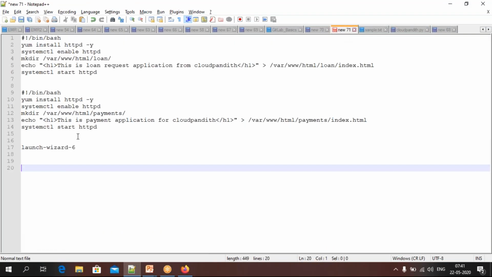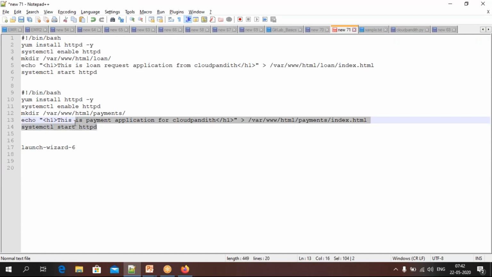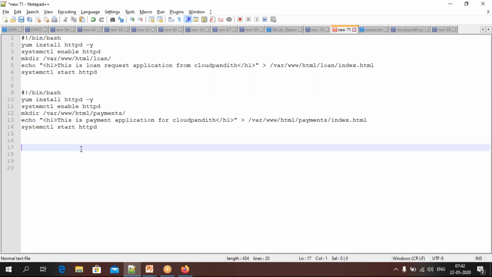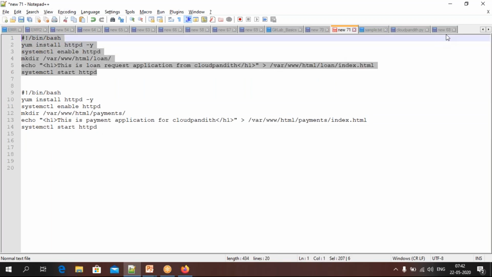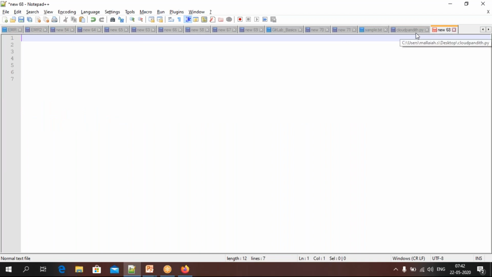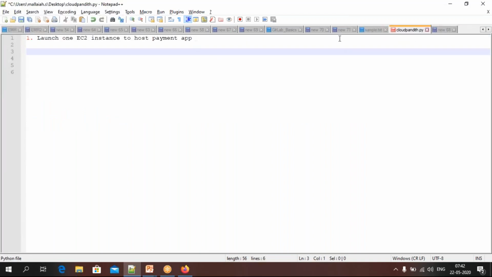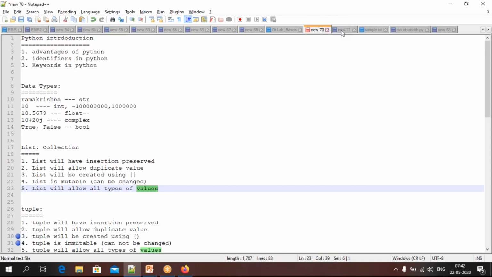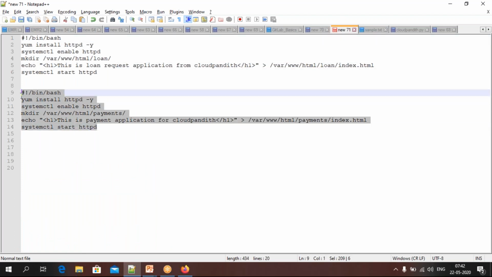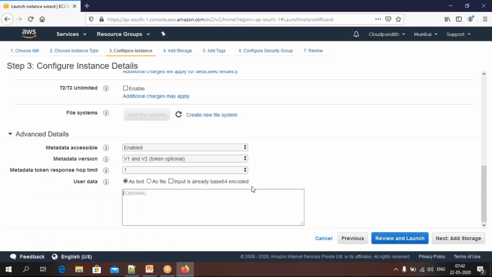Here I have my script. This is the payment script that you need to use. Let me go with the loan for now. What is the step I have written here? I said payment app, right? So for the payment app, I will take the payment script, take this script and put it here.